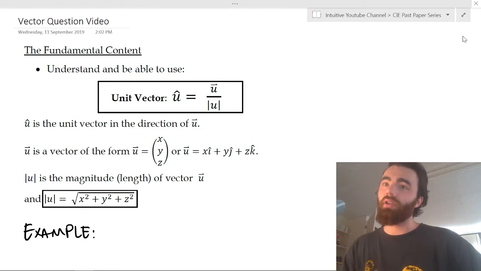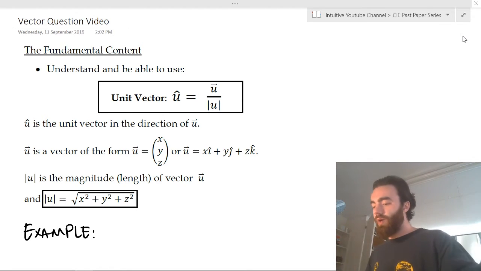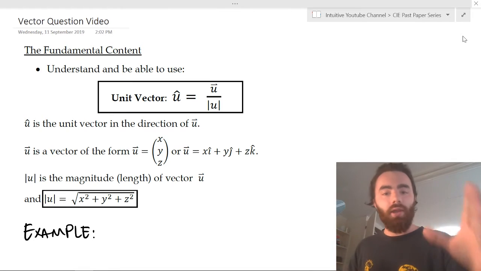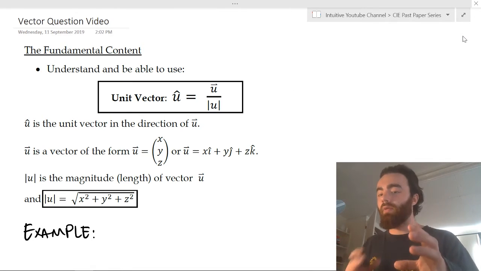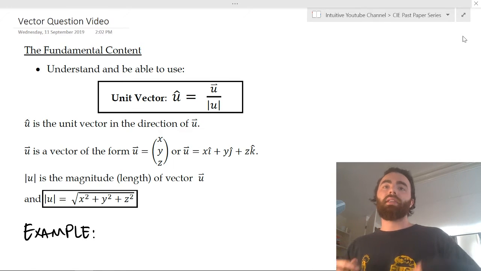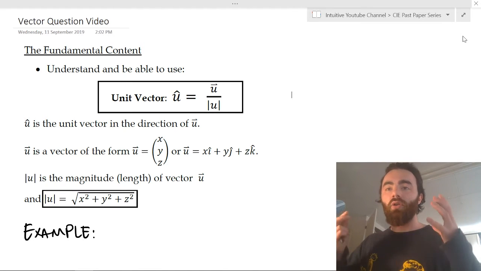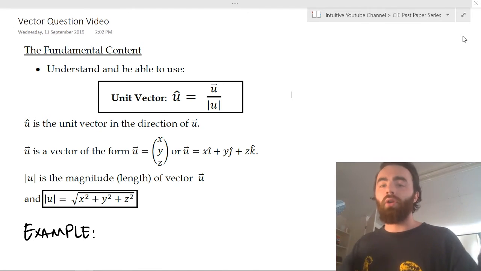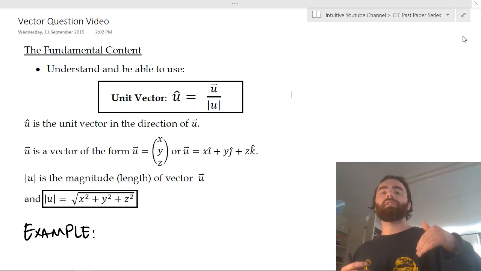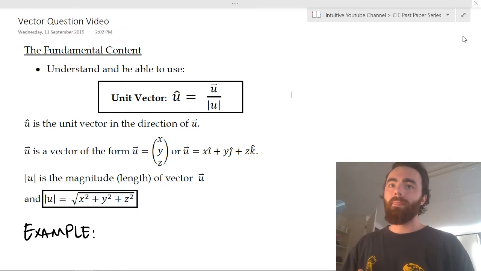And like the previous videos, what we've been doing is picking apart each question and basically saying, look, they're going to ask a question on the binomial series, so let's pick that question apart. How can they ask it? In this video, we're going to be tackling the vector question, and they ask it every single year. They ask a question on vectors. So what I've done is I've gone through many past papers and looked at all the different ways that they can ask you a question on vectors.